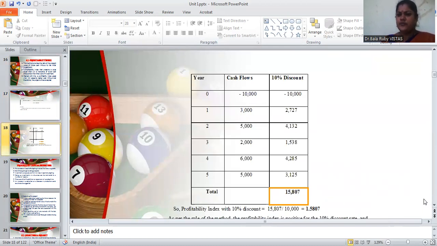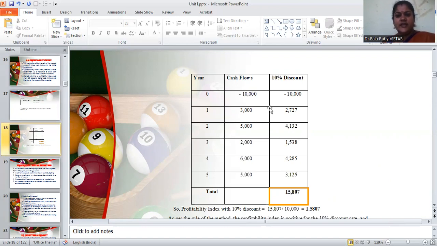See here, the first column indicates the year: 0, 1, 2, 3, 4th year, 5th year. And the next column is cash flow. See, year 0 is minus 10,000. First year 3,000. Second year cash inflow 5,000. Third year 2,000. Fourth year 6,000. And fifth year 5,000. So this is the cash flow. Then the discount rate is 10%. See, year 0 is the same, minus 10,000.